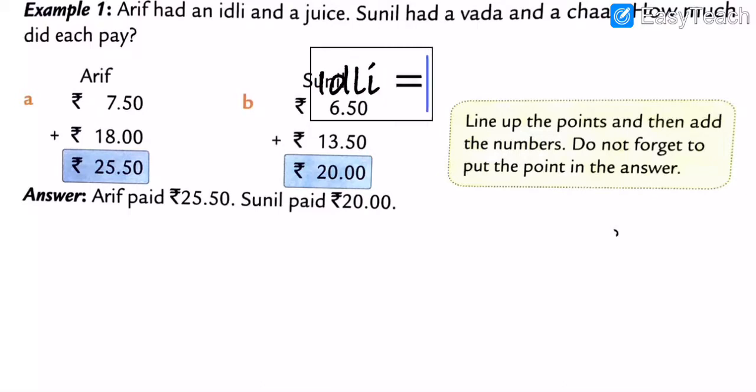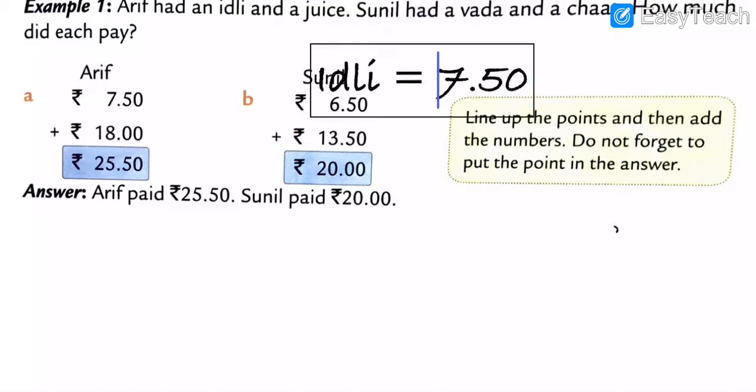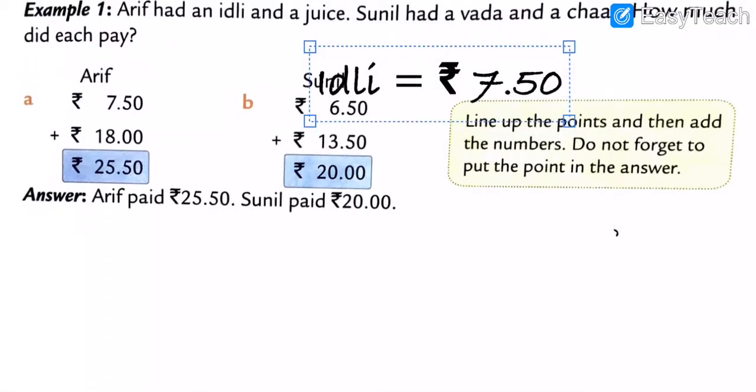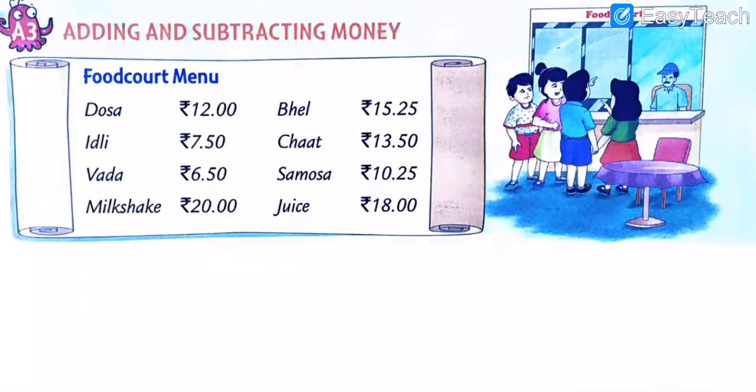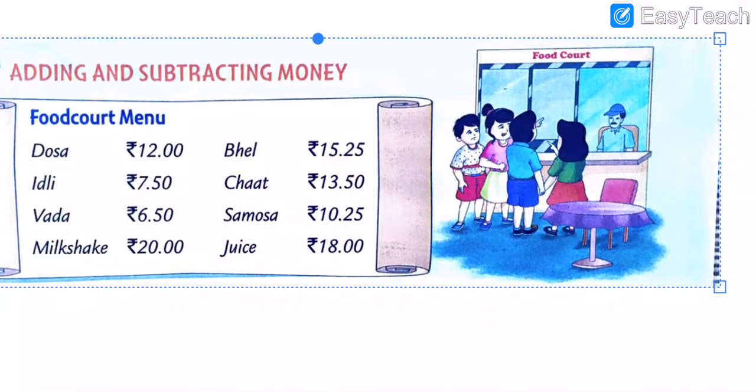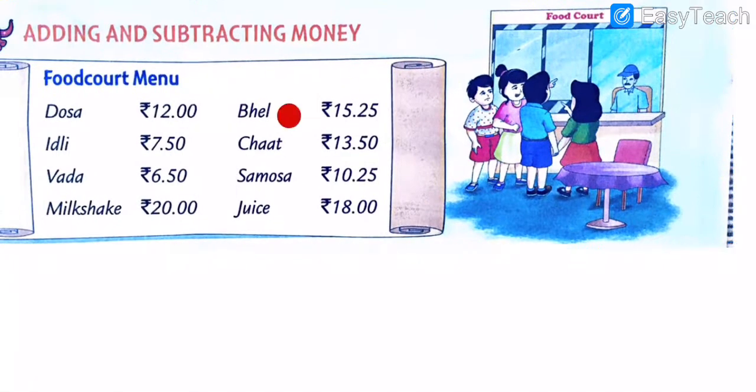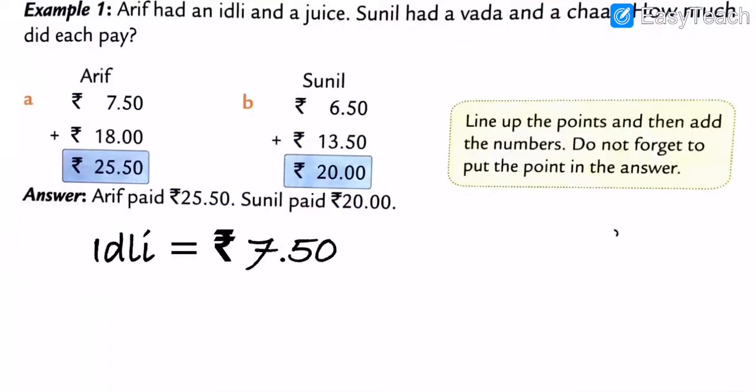Idli, my dear students, is how many rupees of idli? 7.15 rupees. Okay, idli is what? 7.15 paisa. And here is what, my dear students? Juice. How many rupees of juice? See here properly, my dear students. Idli is 7.15 paisa and juice is 18 rupees. Got my points?